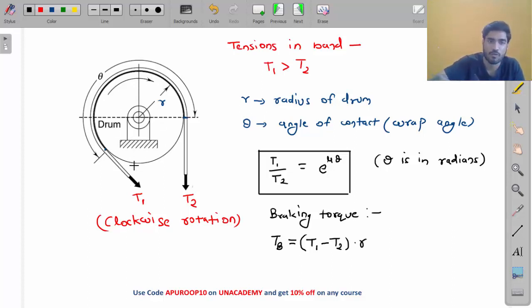Okay, so there are two forces, T1 and T2. What will be the moment of T1, my friend? T1 into R, distance is R. And what will be the moment of T2? T2 into R. But the moment of T1 is anti-clockwise, and the moment of T2 is clockwise. So it will be T1 minus T2 into R. So this is your second equation, my friend.